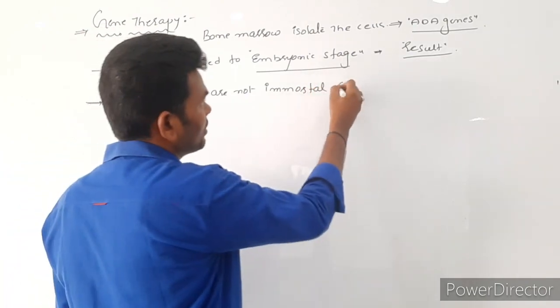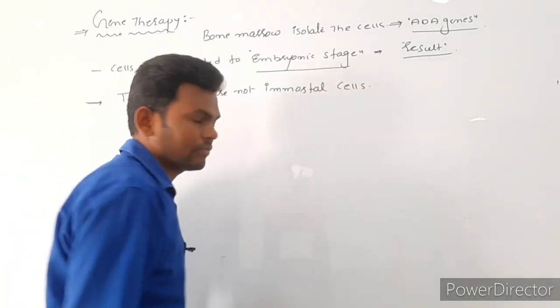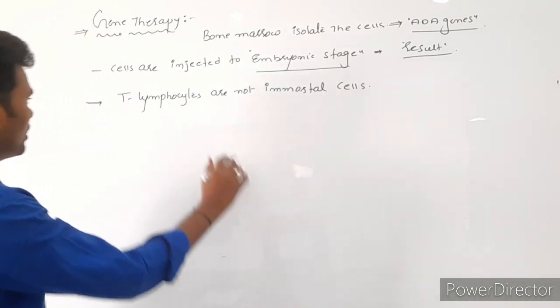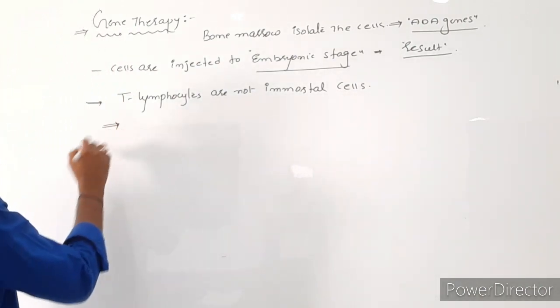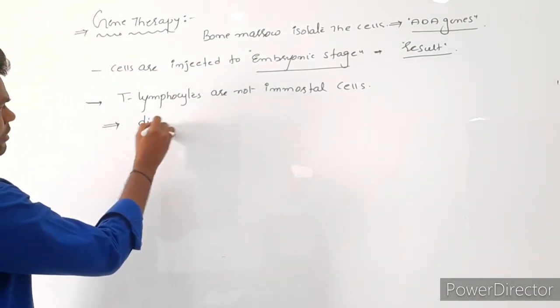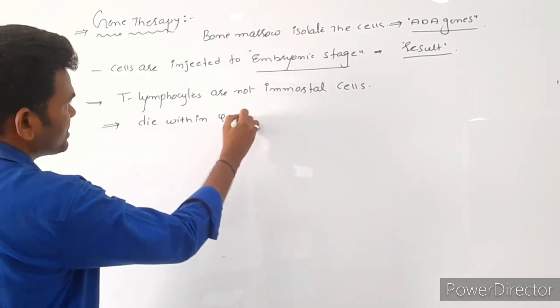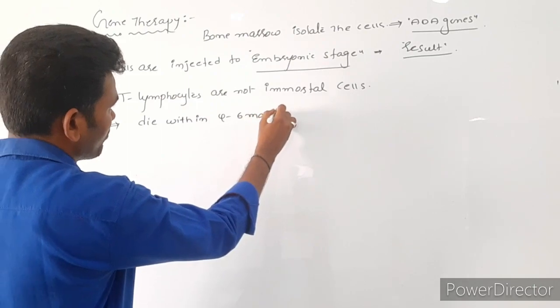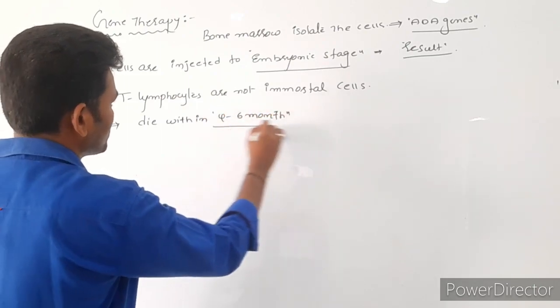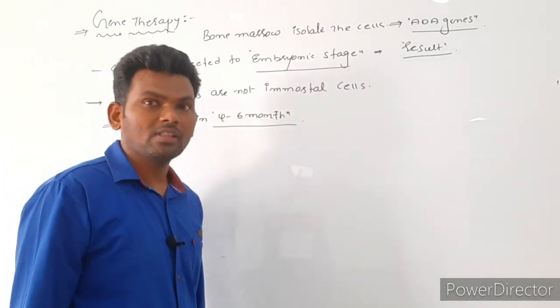Not immortal means what? The T lymphocyte cells will die within 4 to 6 months. 4 to 6 months. So for that, what do I have to do?